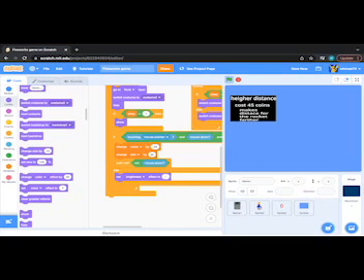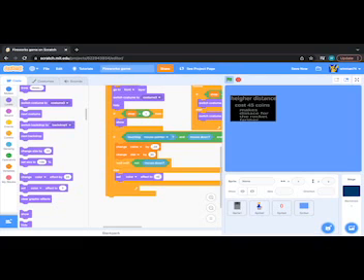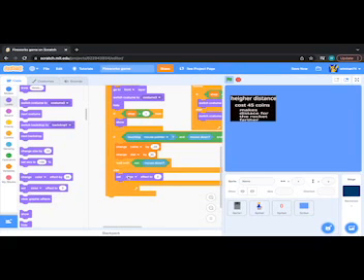Let me do -50. Or could do color and then make it red. Oh wait, let me clear effects. Let me take that away.